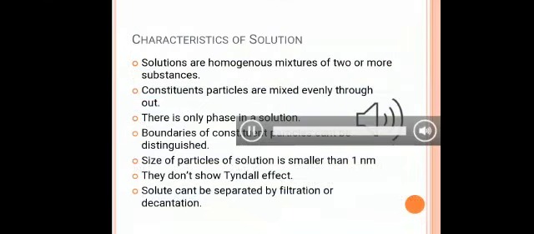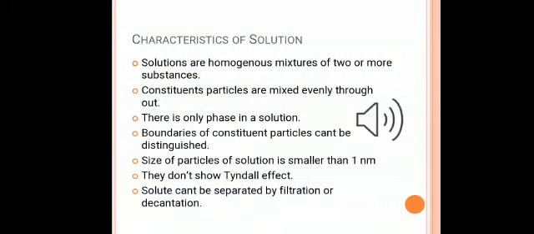Some characteristics of solutions. Solutions are homogeneous mixtures of two or more substances, as everyone knows. Constituent particles of a solution are mixed evenly throughout. There is only one phase in a solution. Boundaries of the constituent particles can't be distinguished. The size of particles of a solution is smaller than 1 nanometer. Solutions do not show the Tyndall effect because small particles of a solution do not scatter the ray of light. Solute can't be separated by using filtration.